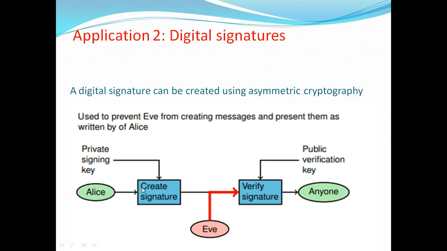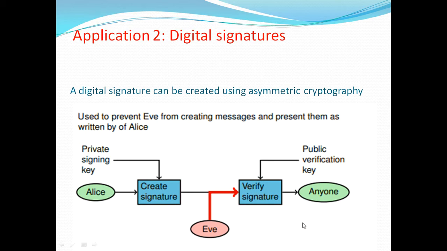On this, Alice creates the signature using her private signing key. Then the receiver side verifies the signature using the public verification key. Is it clear?